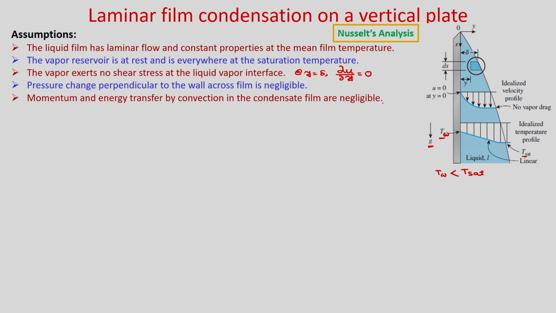Another important assumption we will take in this particular case is that momentum and energy transfer by convection in the condensate film are negligible. We will see later that the film thickness is very small and the velocity of the film in downward direction is very small, and due to that we can neglect the inertia terms in the momentum equation as well as in the energy equation.